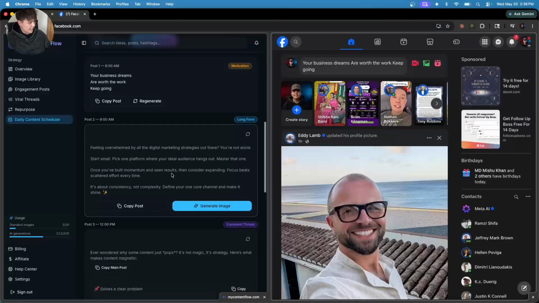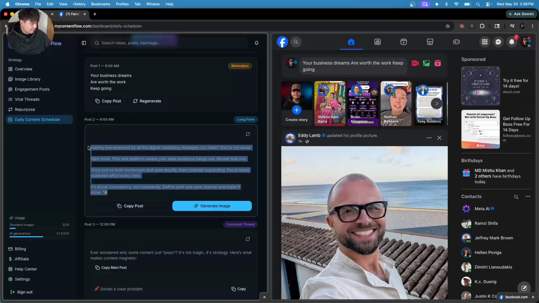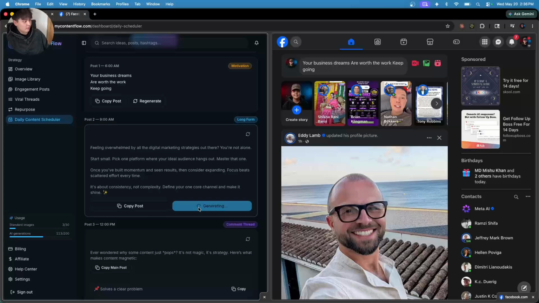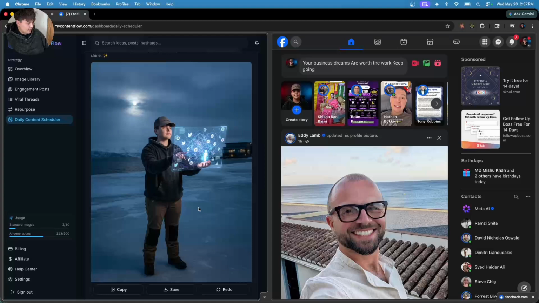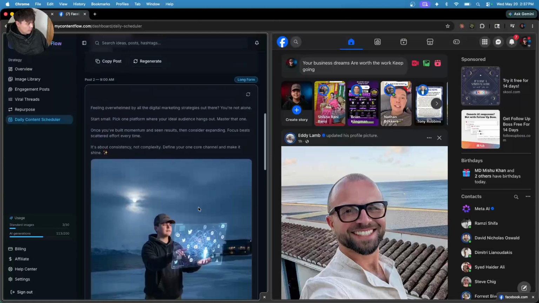and just like that. The thing that I actually really like the most about this part is, instead of coming over here and copying this long form post right here, going over to Gemini, we could just easily press generate image right here. And so far it's been really good. As we'll see here in a second, when it generates the image, it takes about just as long as Gemini whenever I press paste. This is a really good image that I am going to schedule for tomorrow actually.